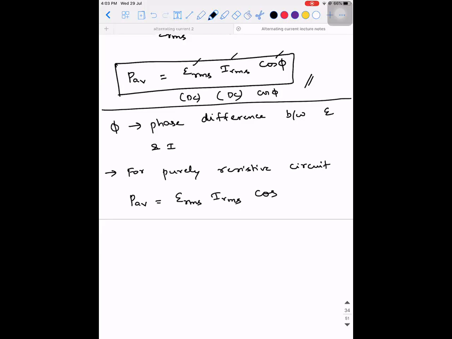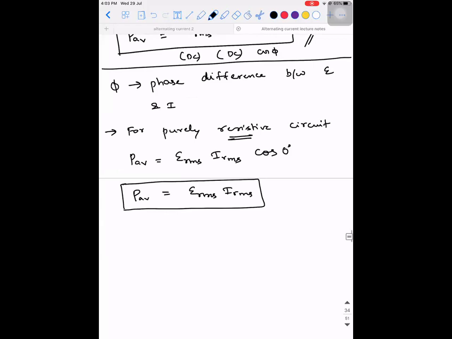Is the current lagging or leading the voltage, or is it in the same phase? Same phase. Same phase means phi is 0 degrees. Right. So this will be equal to ERMS into IRMS. So this is going to be the average value of AC over a complete cycle had it been connected across a purely resistive circuit.